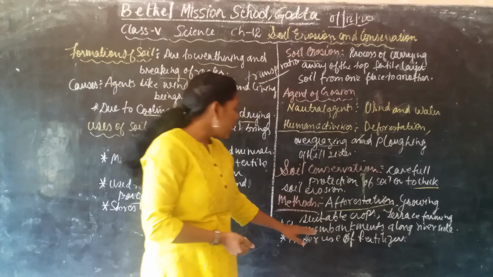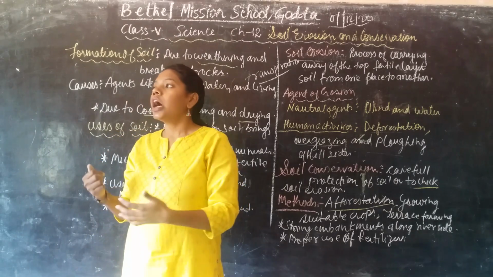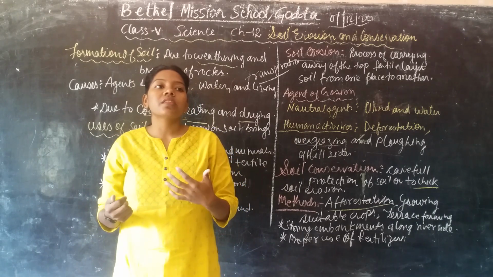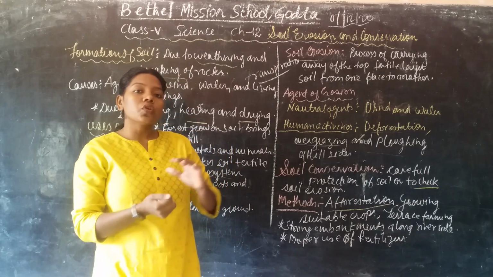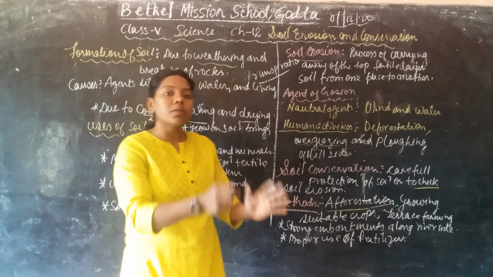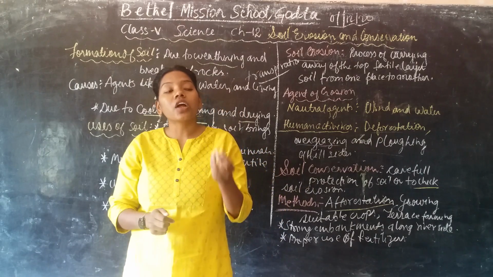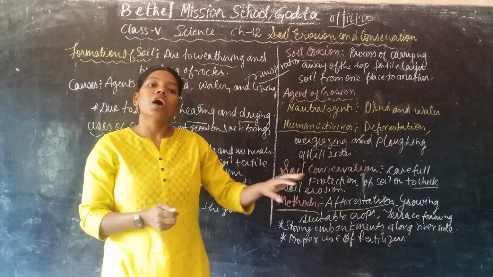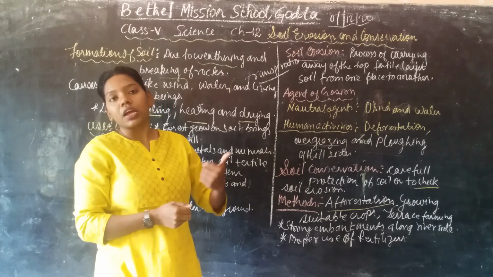Next is growing suitable crops. That means in different agricultural fields, different crops can be grown. You should grow only those crops in that region which are suitable for the soil there. That is how we can conserve.